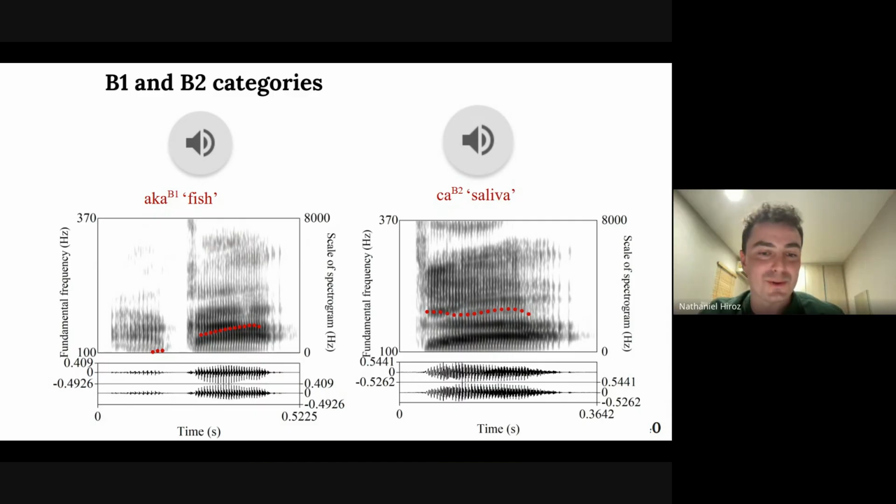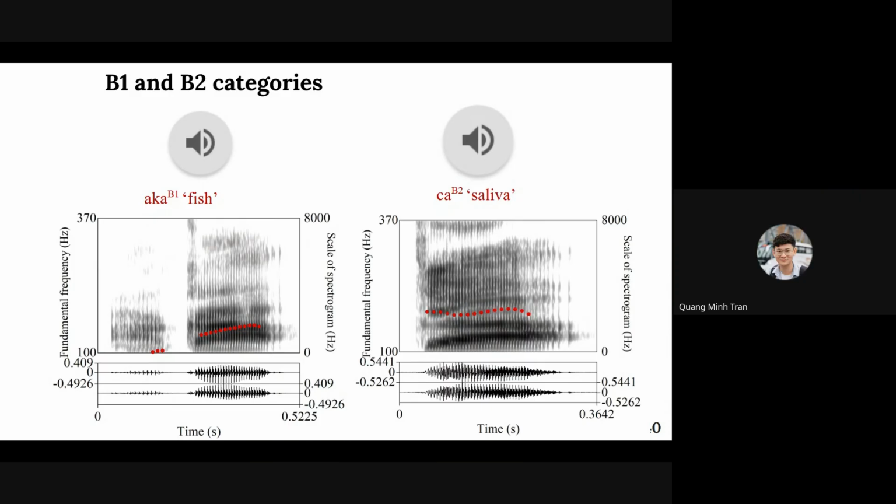Are there any other questions? Sorry, I would like to add that the native B2 and the B2V are also distinct by F0 contour. Do you remember that in the F0 slide, we also showed that they have different patterns of F0 contour?